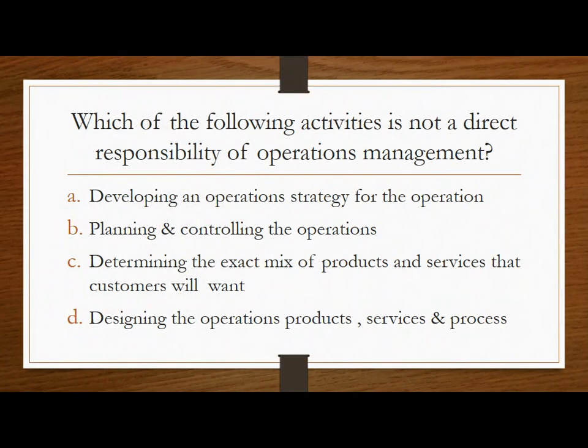Next question. Which of the following activities are not directly responsible for operations management? So there are four activities. These four activities are A, developing an operational strategy for the operations, B, planning and controlling the operations, C, determining the exact mix of products and services that customer will want, and D, designing the operations, products, service and processes. So which is not a direct responsibility of operations management?